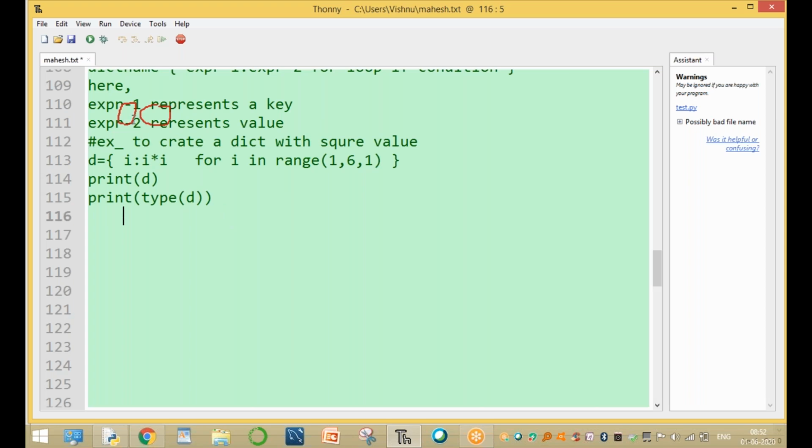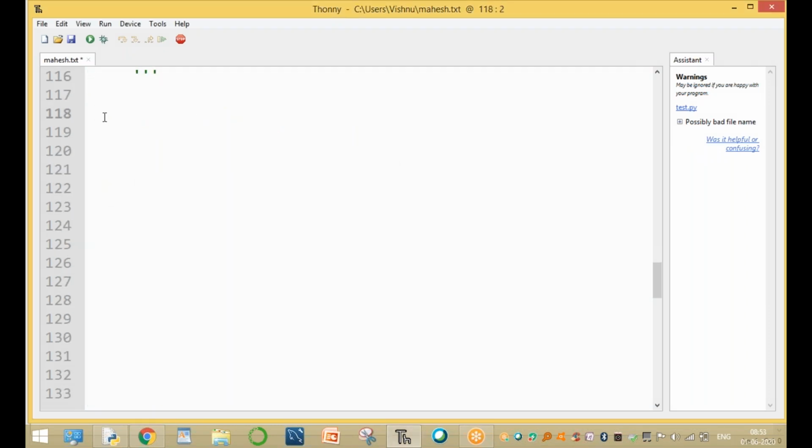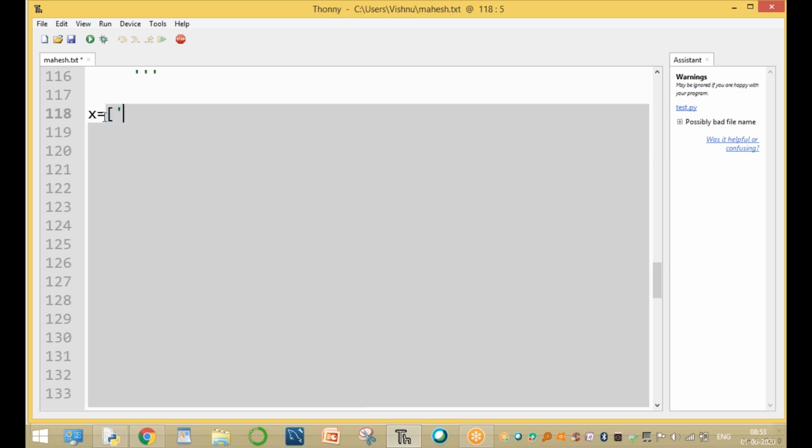Now one more example. Here we declare one common list, for example x equal to a list of fruit names: banana, apple, grapes, orange, and so on.